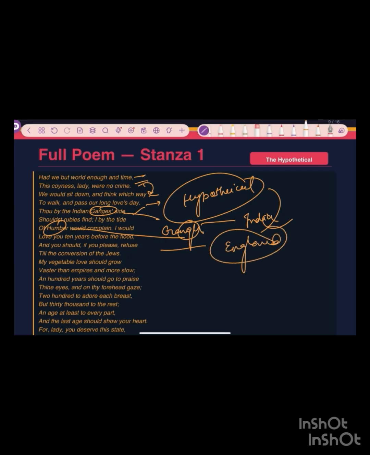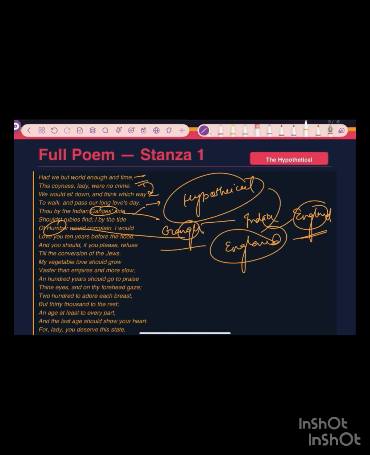And it talks about the colonization of England too, how England is extending its territory, the empire where the sun never sets. So he's saying that if we had that much time, then see the geographical separation of the lover and the mistress.